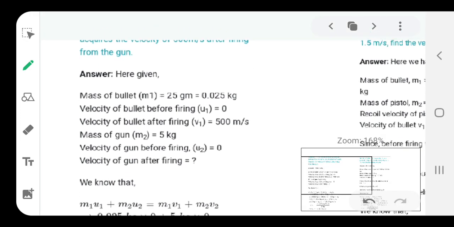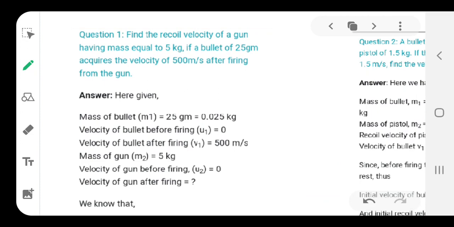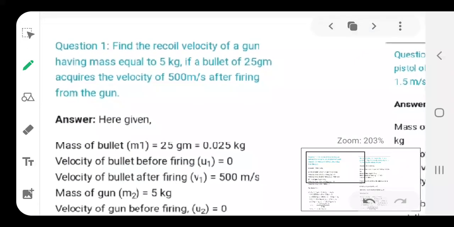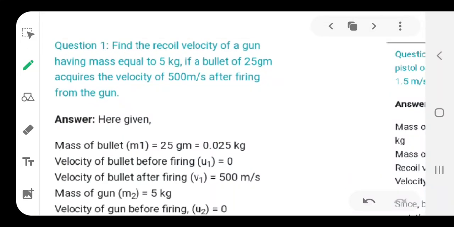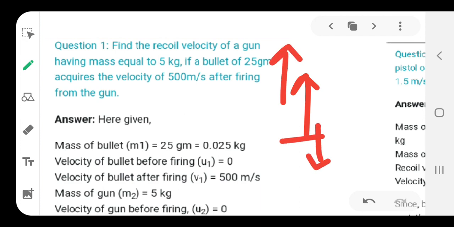So, we have some questions selected for you, and see if you can do them. It is not that difficult, but the concept should be clear in your mind. The first question reads, check it out: find the recoil velocity of a gun. Now, recoil velocity means when you fire a gun, the bullet goes ahead and there is a backward thrust, the force of the gun that hits the shoulder or where it is held. That is called the recoil velocity of the gun. And they have given you some data for that.